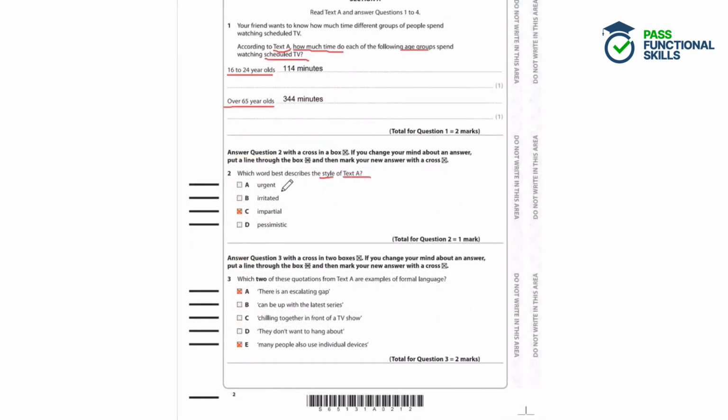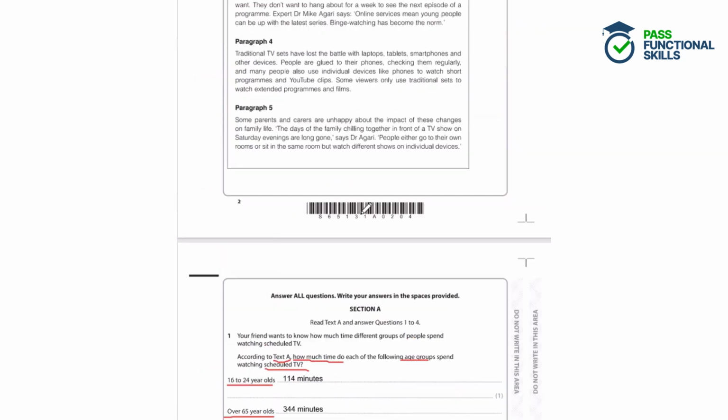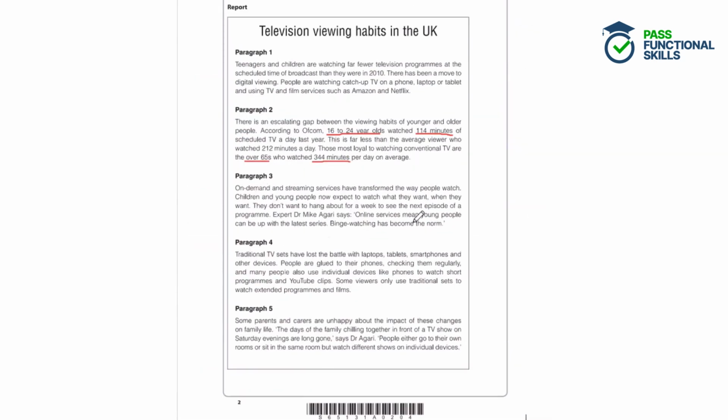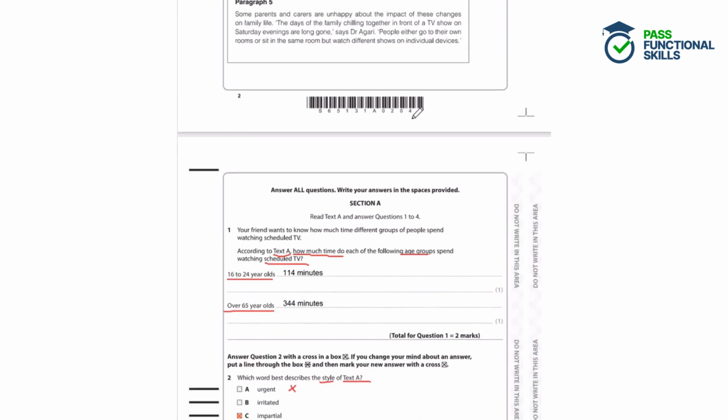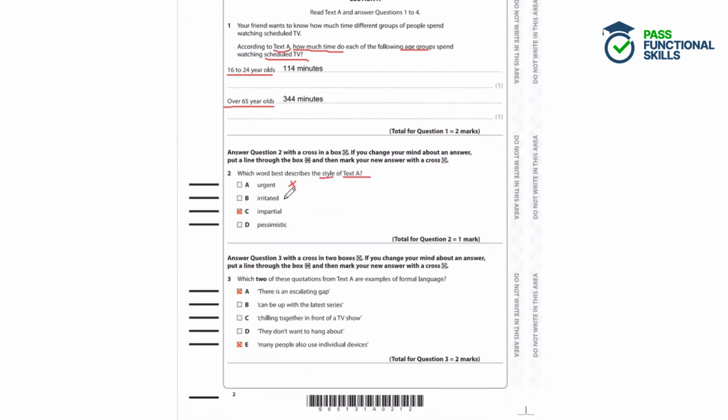Is the text urgent? Needs to happen as soon as possible? No, not really. It's not particularly urgent. It talks about people watching TV and it says that this is a problem, but it doesn't say that it's an urgent problem. It doesn't say that it needs to be resolved right now. Is the text irritated? Well, no, not really. It's not particularly angry that people are watching TV.